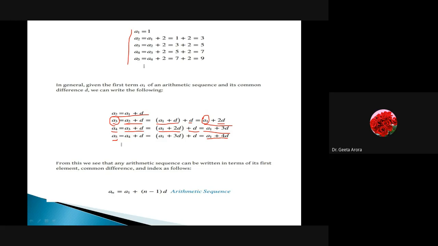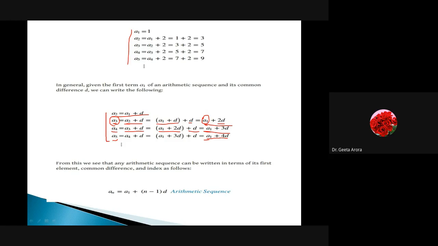And similarly, A5 can be written as A1 plus 4D. I hope you are getting it. So here what we have actually done, we have written each term in terms of the first term, A1. That is how A3 can be related to A1, A4 can be related to A1, and A5 can be related to A1.